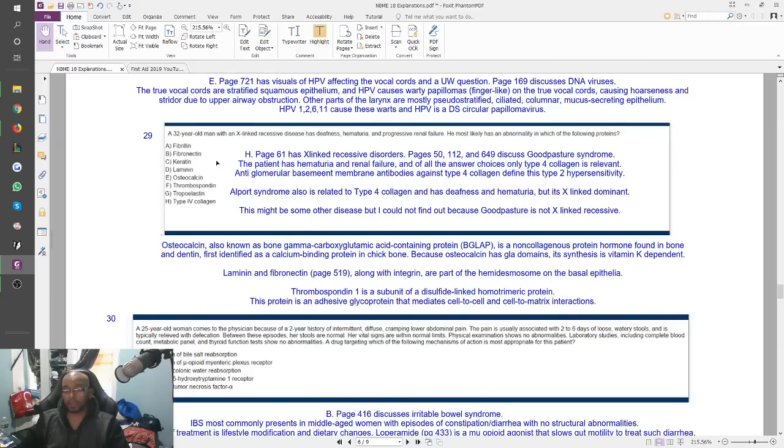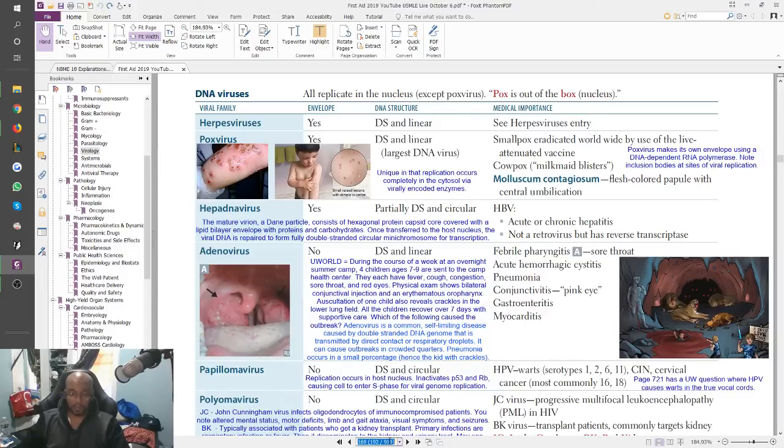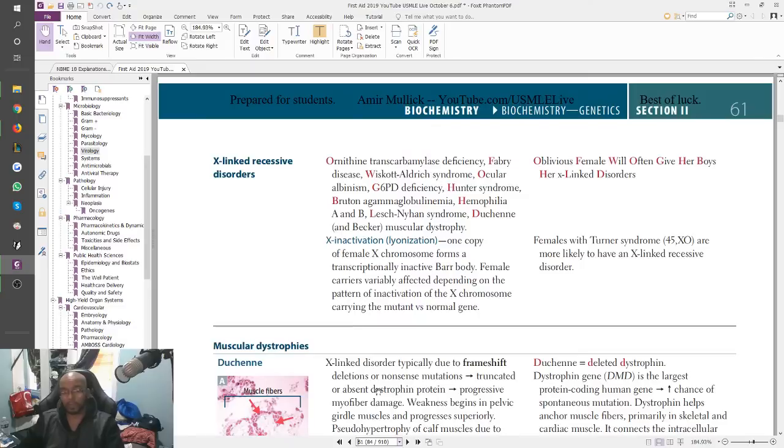Now, I did answer this question correctly, but I didn't know what was actually happening. In this question, they tell you it's X-linked recessive, right? And you should remember all your X-linked recessive diseases. They're actually taught to you as a list on page 61. Right? These are all your X-linked recessive diseases.